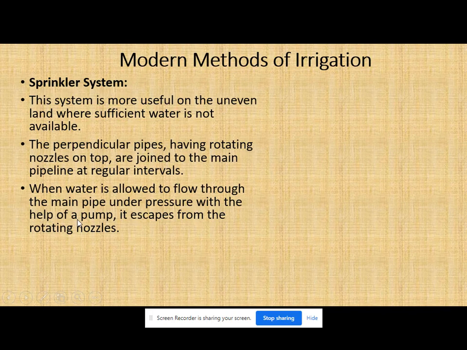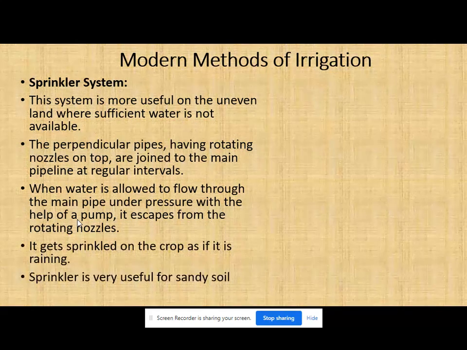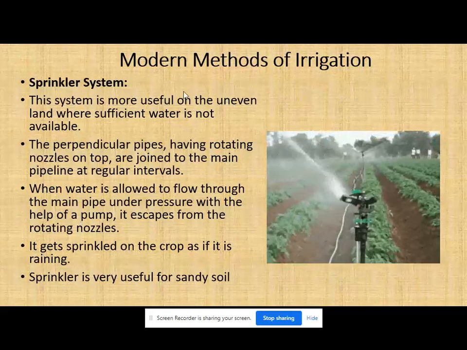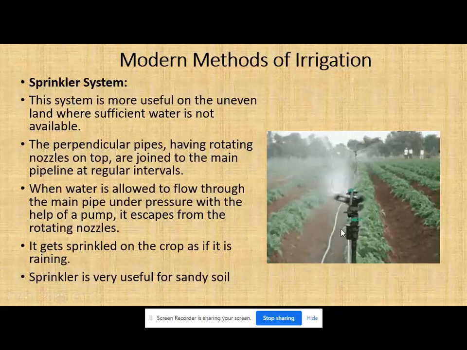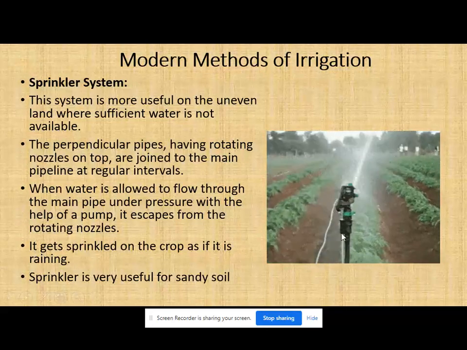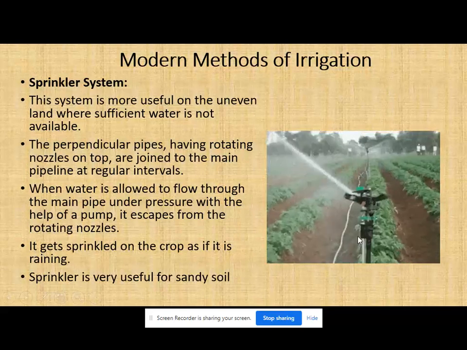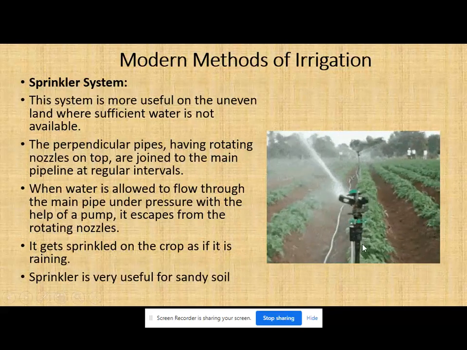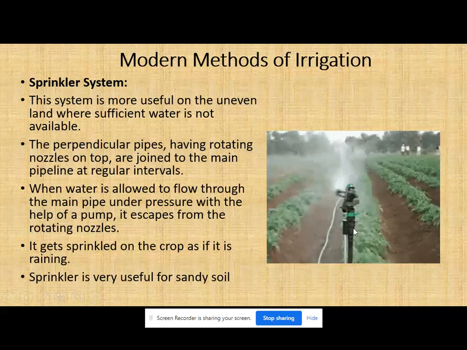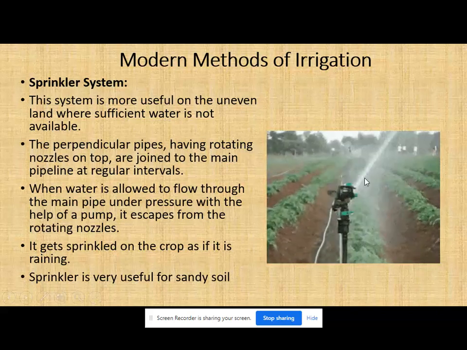So over here, the water is passing through the perpendicular pipe. See here how it is moving. Here we have a perpendicular pipe, the water is passing through this, and this is the nozzle.